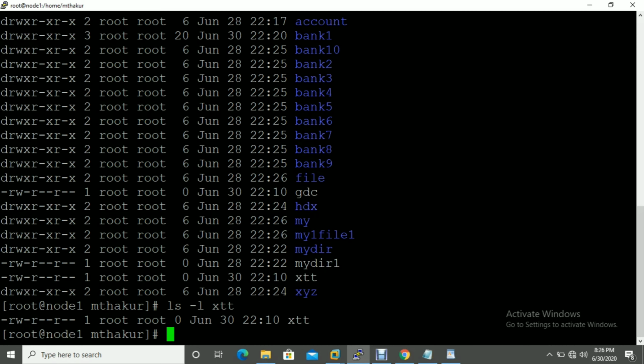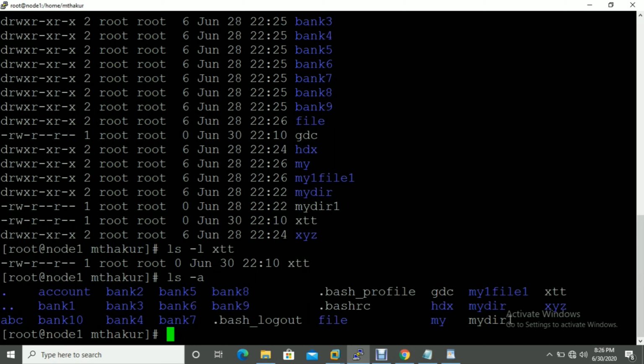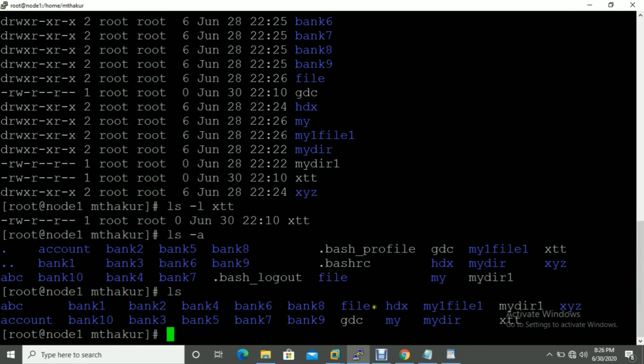Now, if you want to check all hidden files, what do you have to do? You have to use ls hyphen a. It will show all the hidden files. See, it's showing. How do you understand which one is a hidden file here? The one starting with a dot is a hidden file. A hidden file should start with a dot. In a normal ls, you can't see them. If you want to see hidden files, you have to use ls hyphen a.